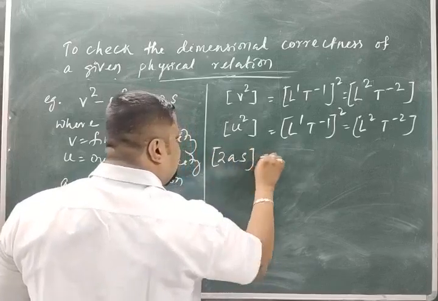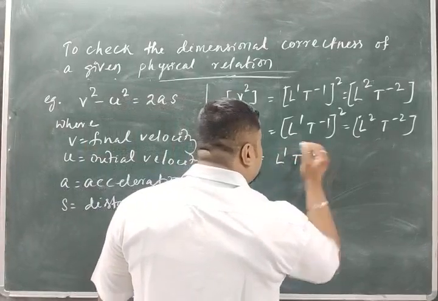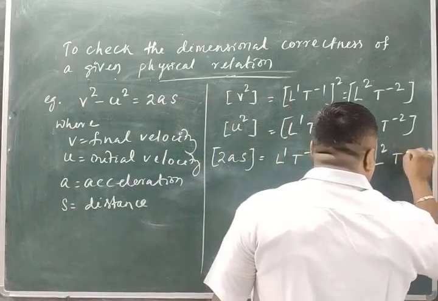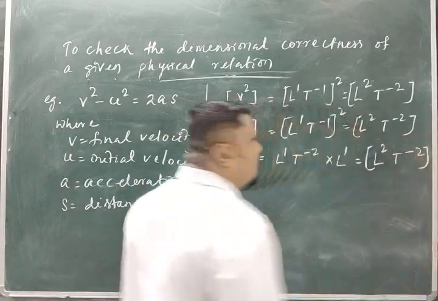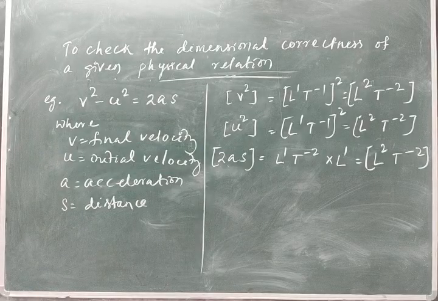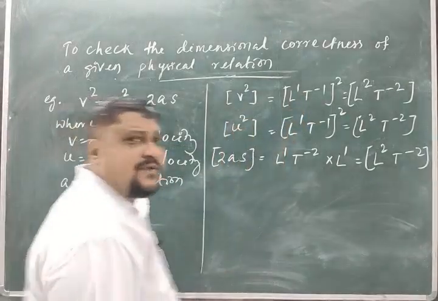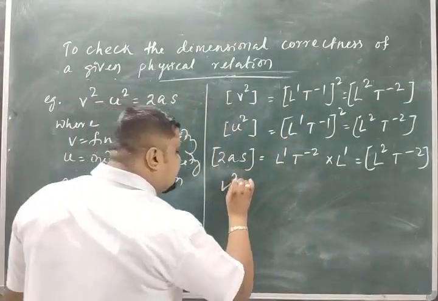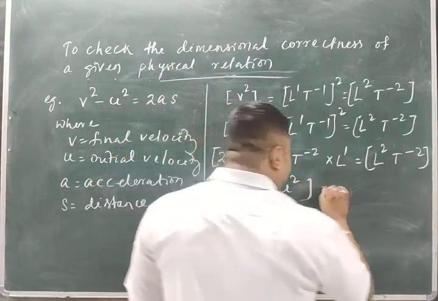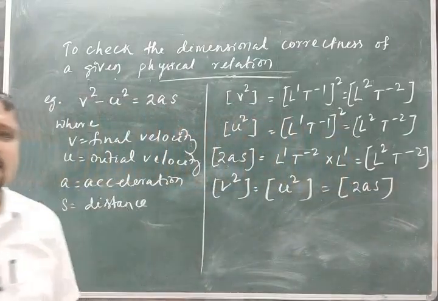This 2 has no dimension, acceleration L1 t minus 2, s into L1. So this is equal to L2 t minus 2. Got it? So all the terms have the same dimension L2 t minus 2. So I can write V square has the same dimension, U square has the same dimension, 2as. Clear? All have the same dimension.